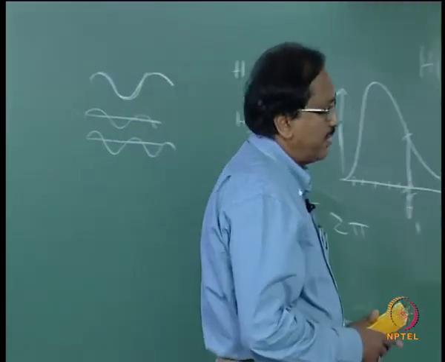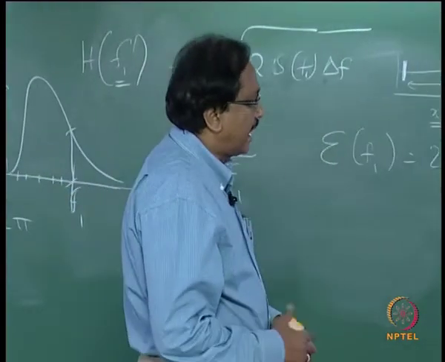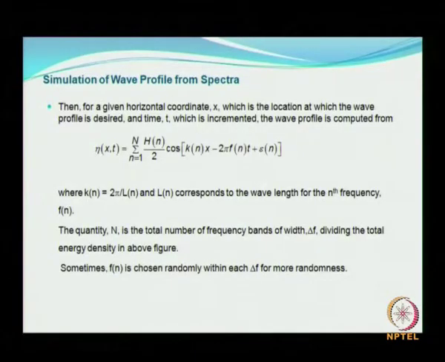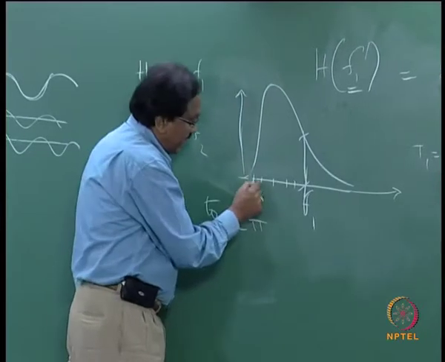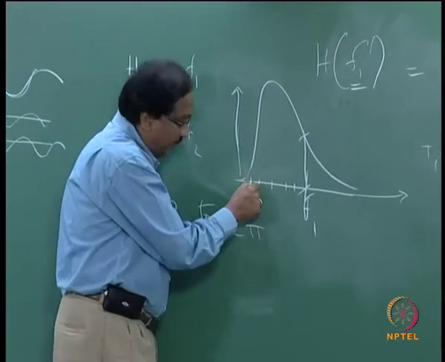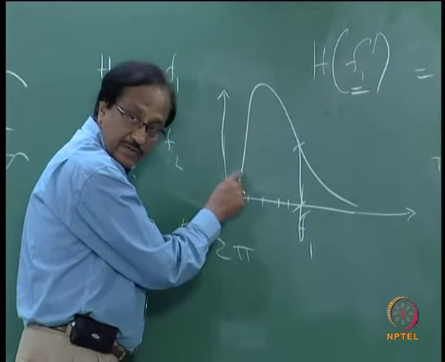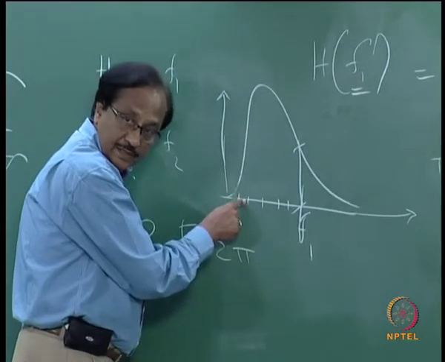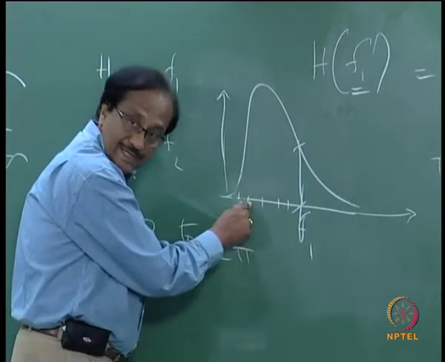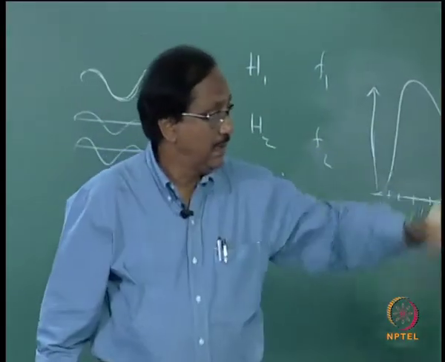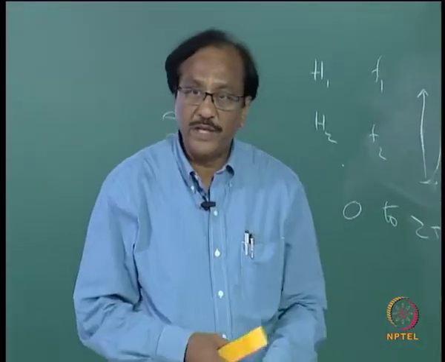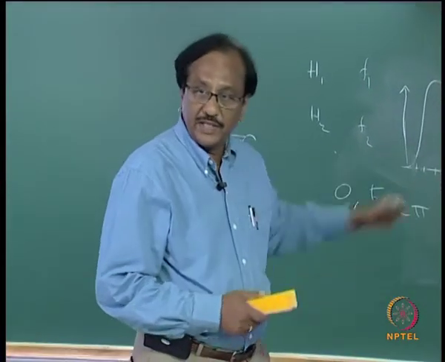Now, sometimes f n is chosen randomly within each delta f for more randomness. So, within the delta f itself the frequency will be changing, right. That is a very small interval. Within that itself, if you want, you can still do that by introducing the randomness within that delta f.